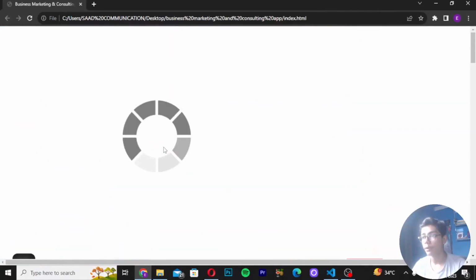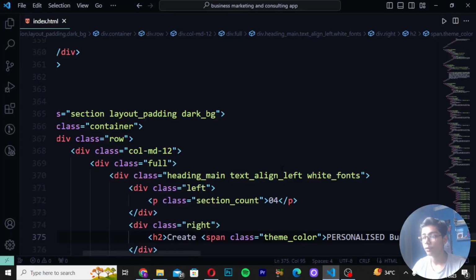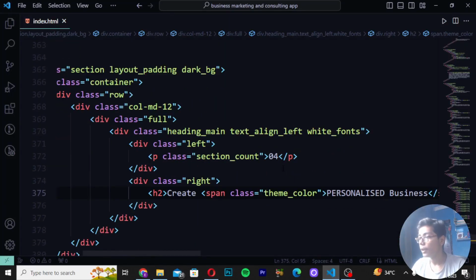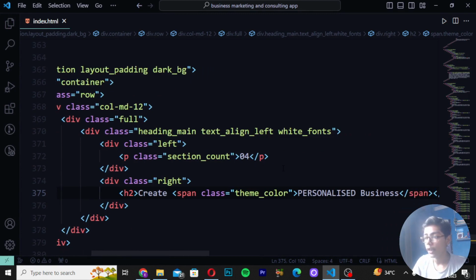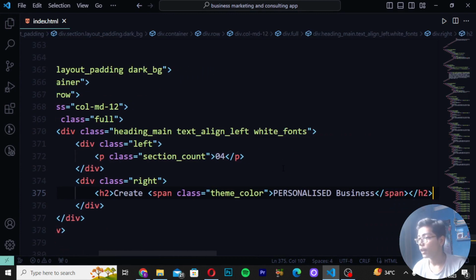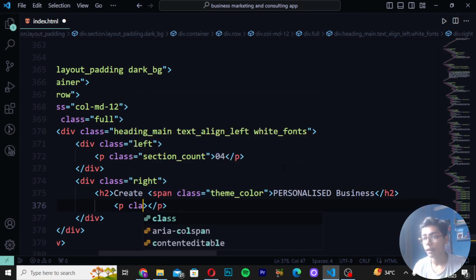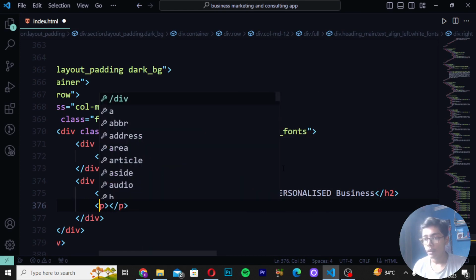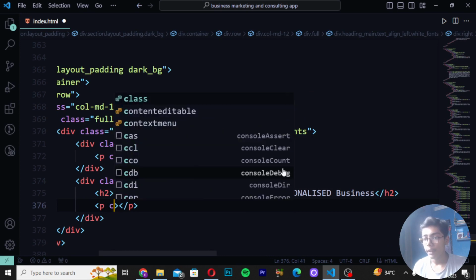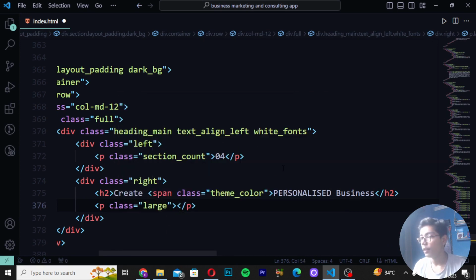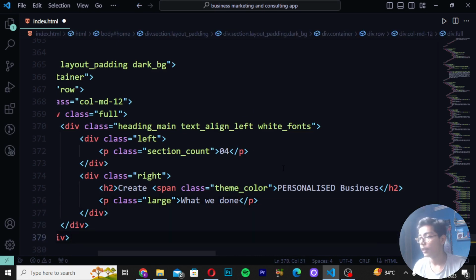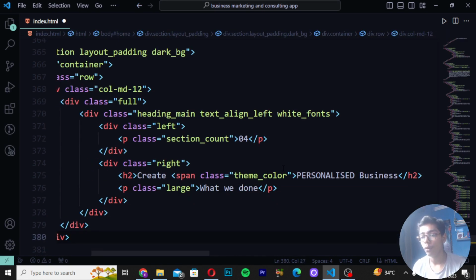Now we have to add some of the other things as well, and some of the styling just to make it good looking. So I will be now moving down here, and after the h2, you have to just remove this span tag, close one. Then here move down and create p tag, write here class. So here I will be now just moving right like this, and then here I will be writing class as large. Then here I will be writing "what we do". Then just move after the divs. So these are the 5 divs here, 4, 5.